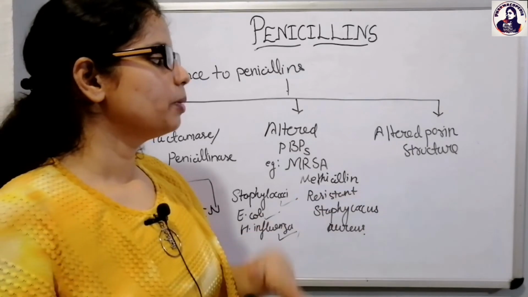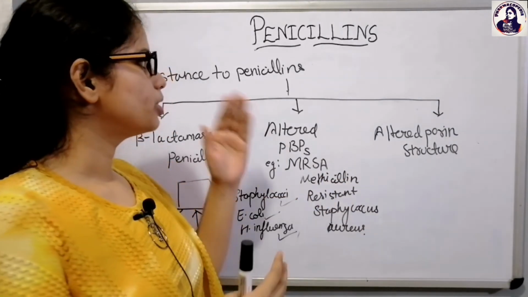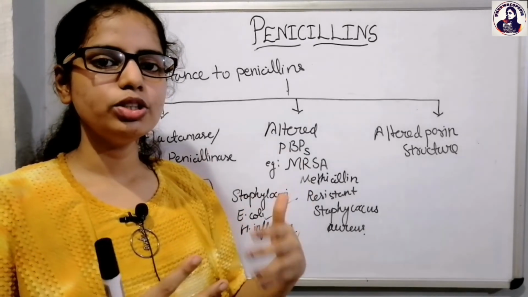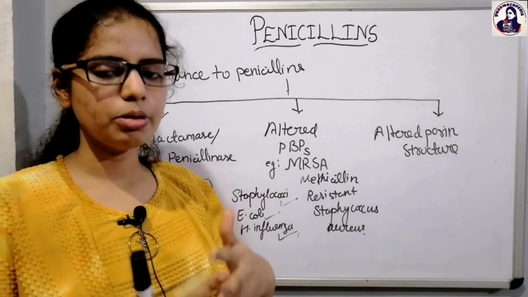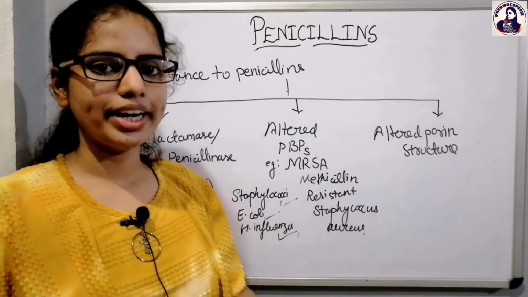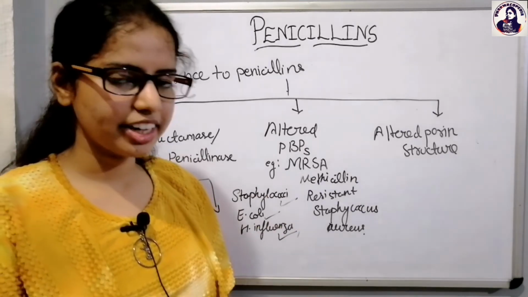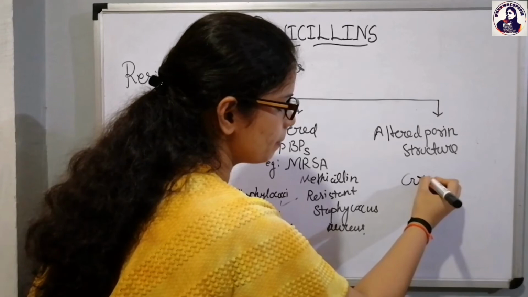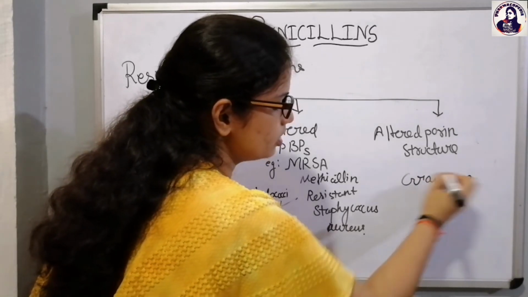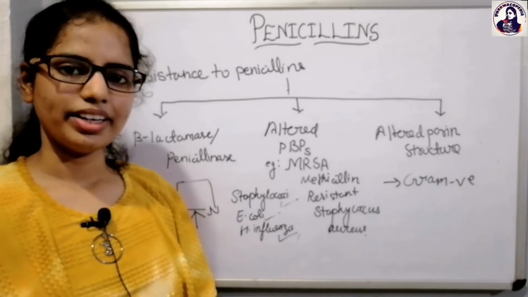When the porin structure is altered, the penicillin will no longer be able to penetrate the outer membrane, so it will not be able to enter the bacteria and produce its effect. This is basically restricted to the gram-negative bacteria. So these are the three ways through which the bacteria develop resistance to the penicillins.